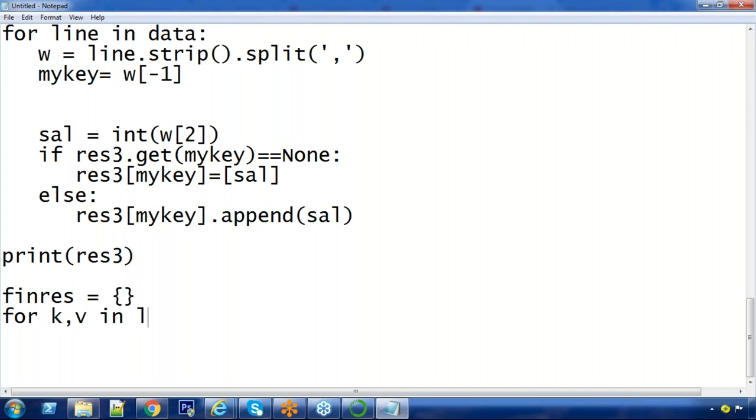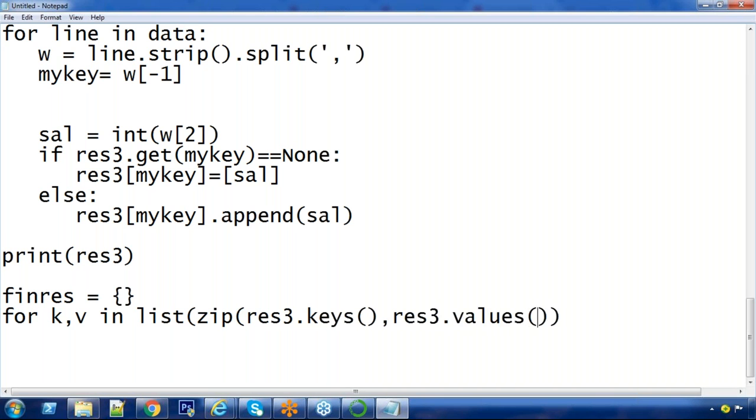For K, comma V, in same technique, list of zip of, first you take only keys, result 3 dot keys. Only values, result 3 dot values. Already you know the zip functionality. What zip is doing here?